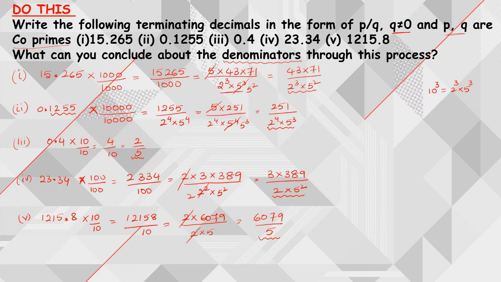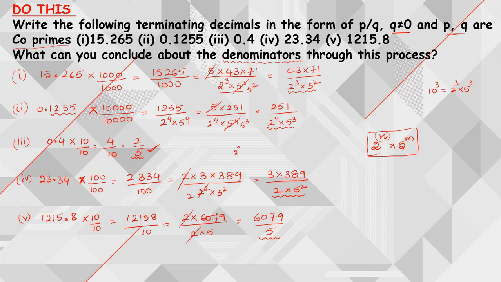If you observe each and every denominator, every denominator is of the form 2 power n into 5 power m. So every denominator is of this form, right? In the third one, you can see that this n is equal to 0. This particular power n is equal to 0. That's why 2 is not appearing here. If 2 is not there, that means it is containing 2 power 0.